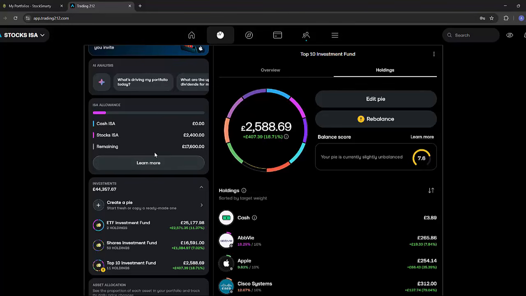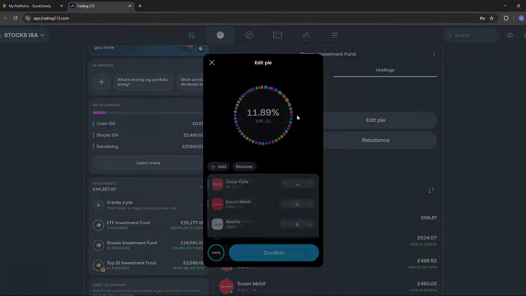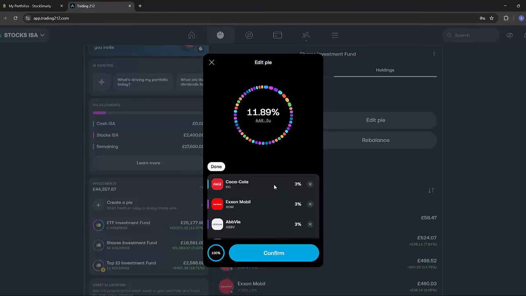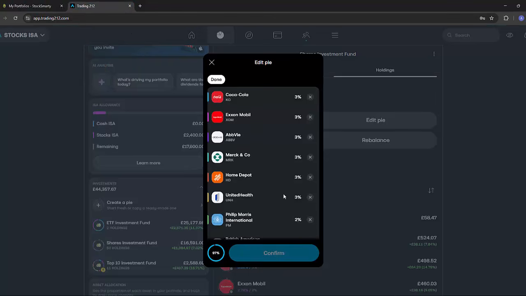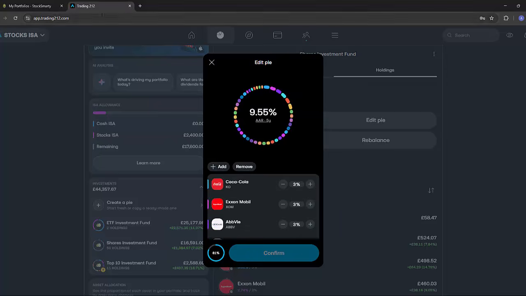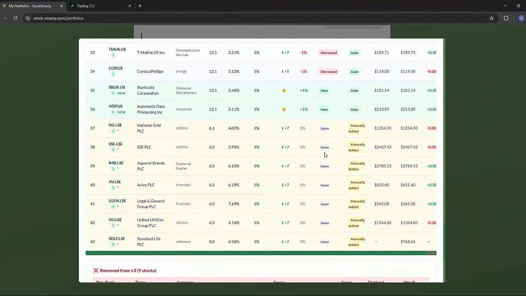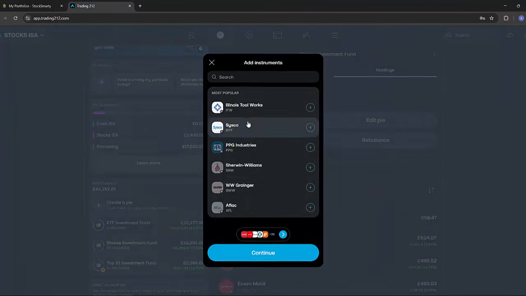So first of all, sorry, back to the Trading 212 platform. This is my share investment fund. We're going to edit the pie. I'm going to remove a number of stocks, which I'll do now. Okay, so they're the stocks I've removed, and now I know I need to add 2, so Starbucks and ADP, so I can add those now.